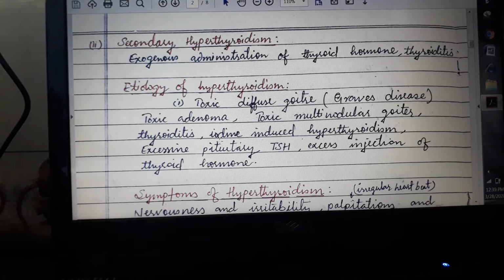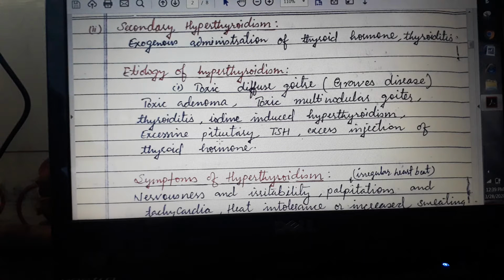What is the etiology of hyperthyroidism? The first is toxic diffuse goiter. Toxic diffuse goiter is also called Graves' disease.